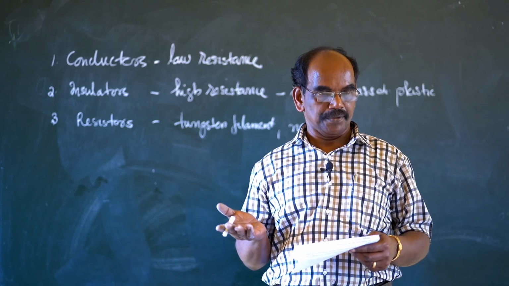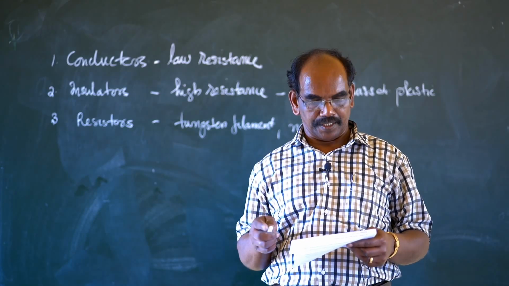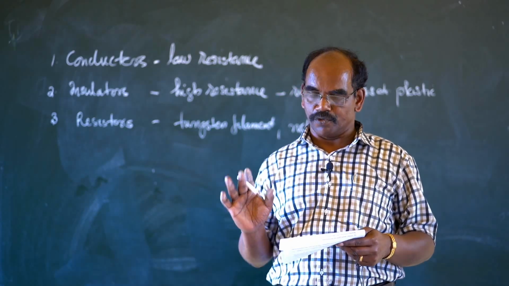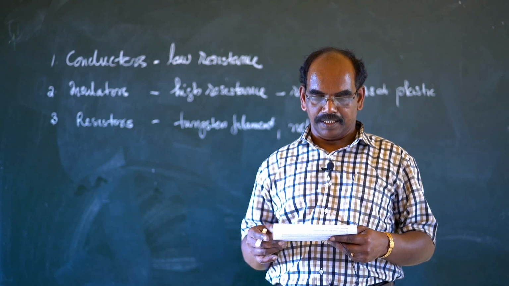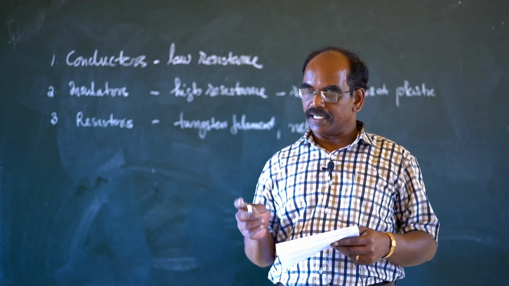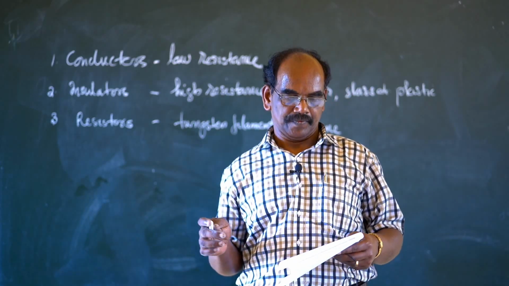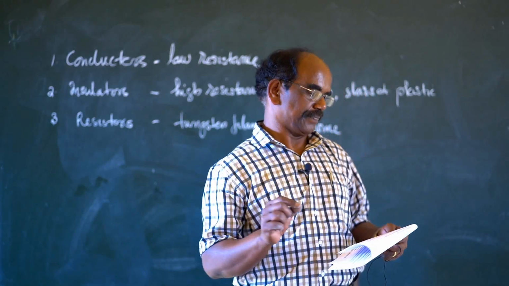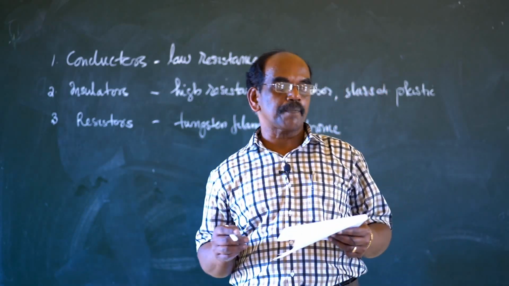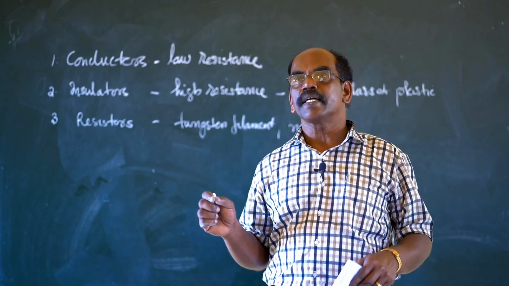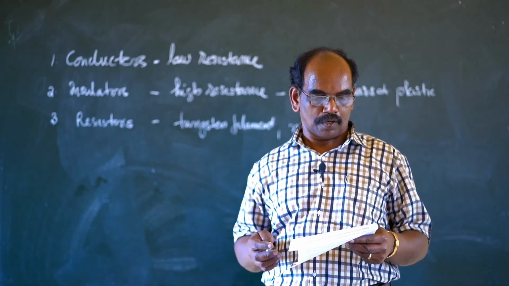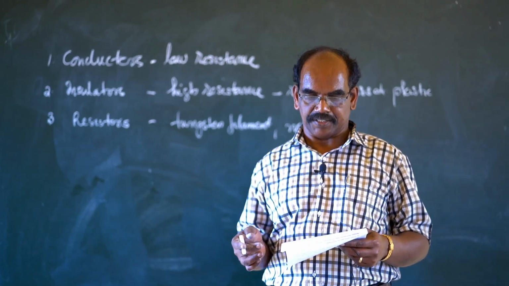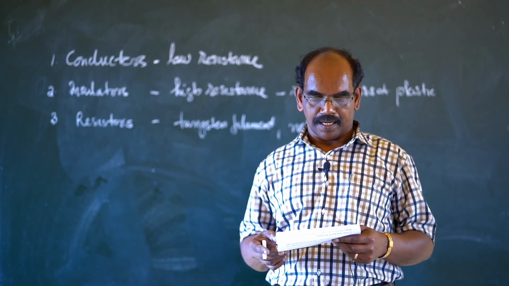This scientist was a German physicist, and according to his law, the electric current I flowing through a conductor is directly proportional to the potential difference across its ends, provided temperature and other physical conditions remain unchanged.